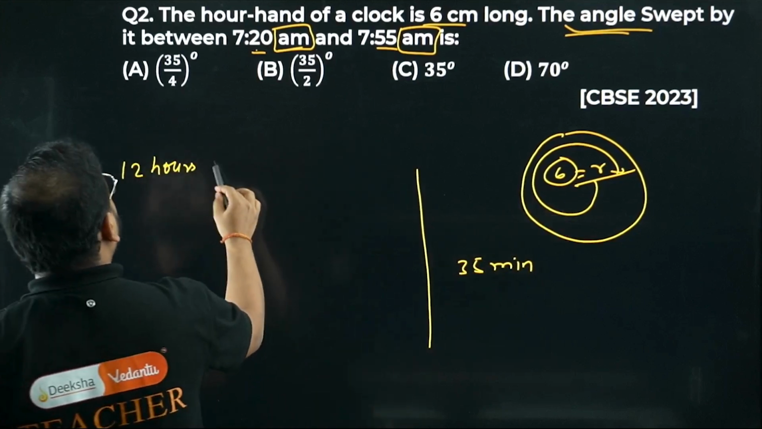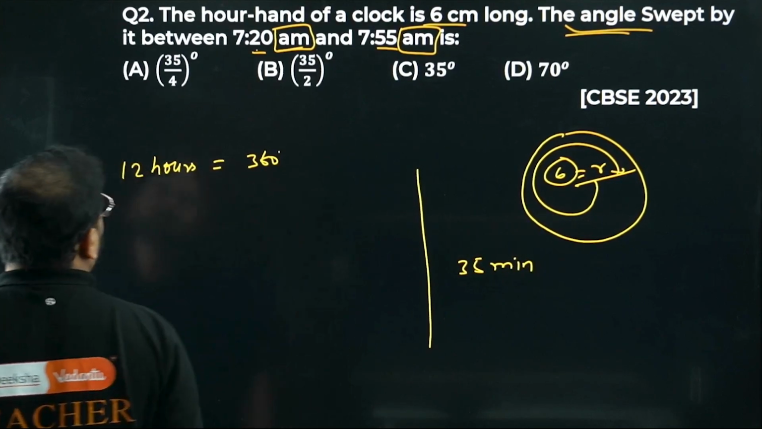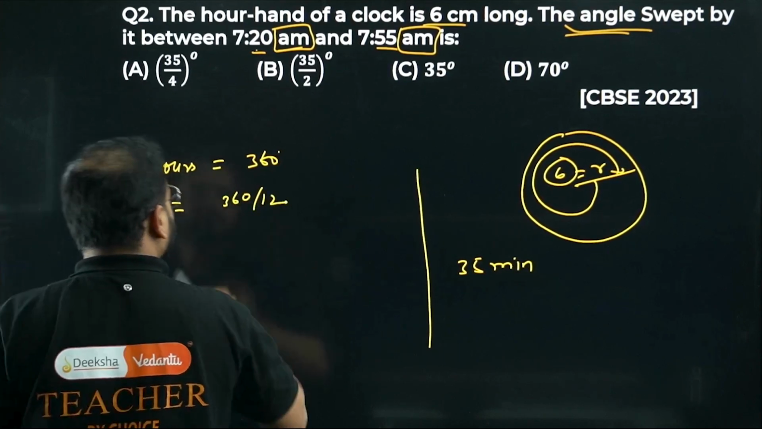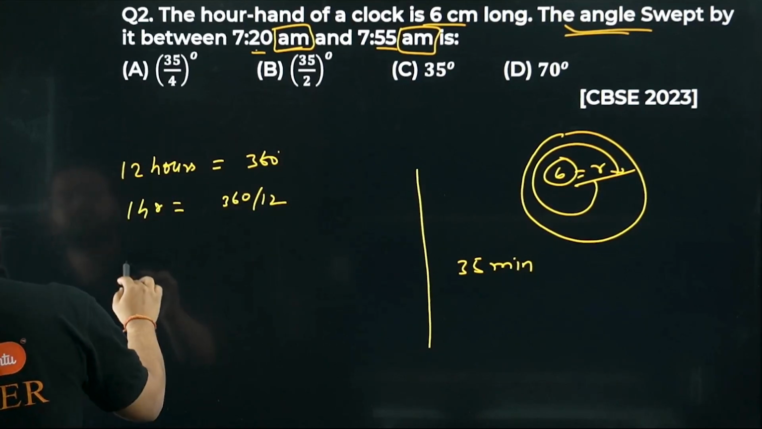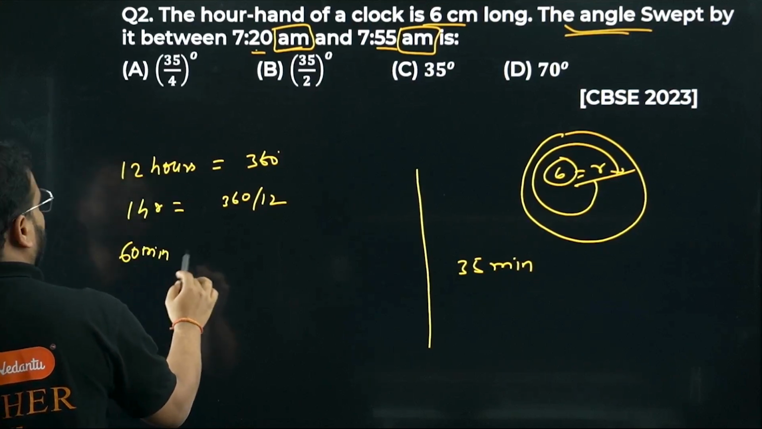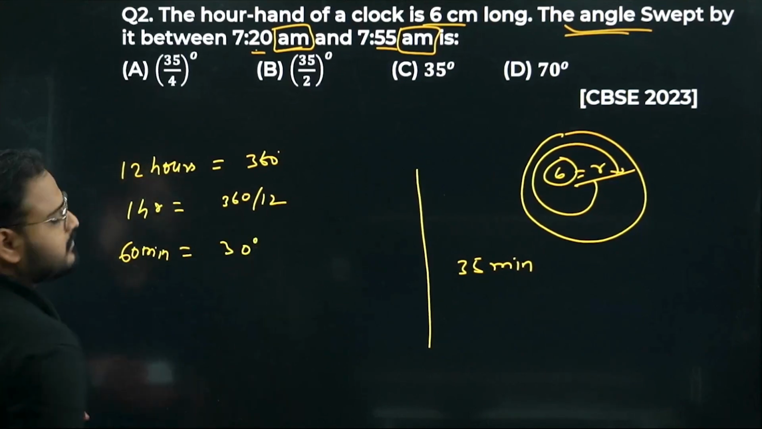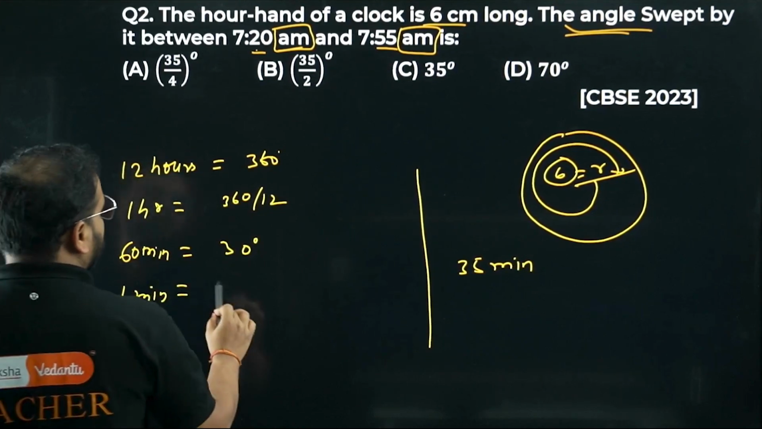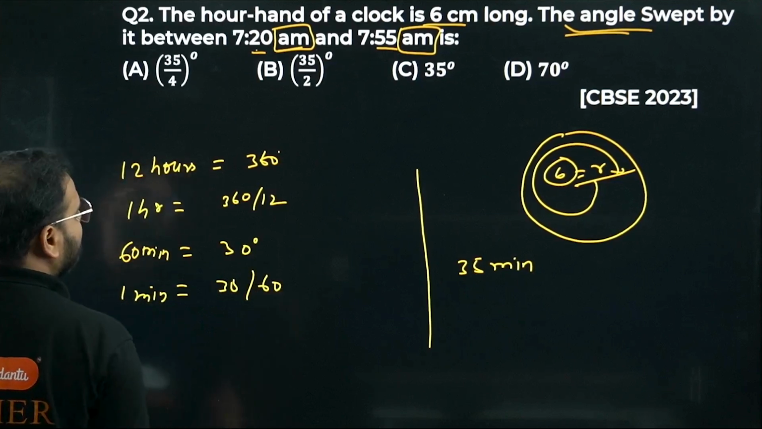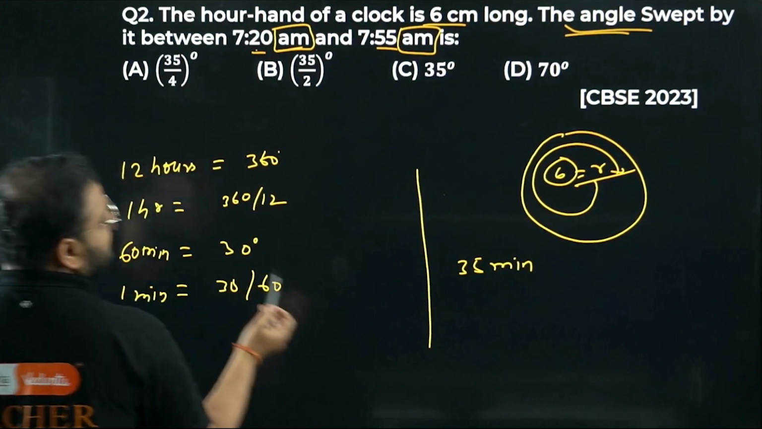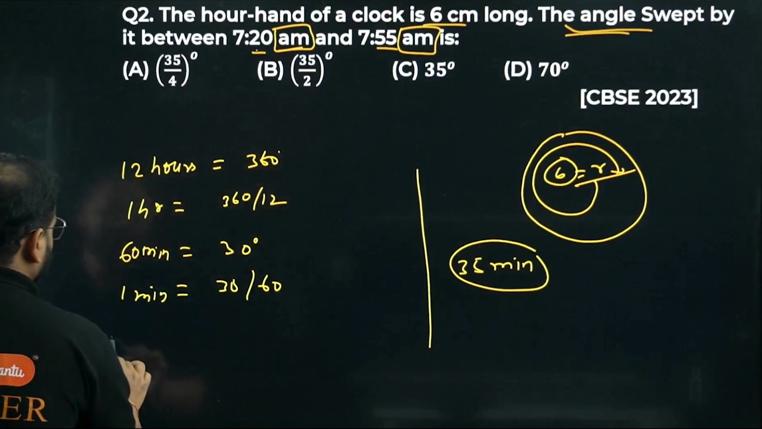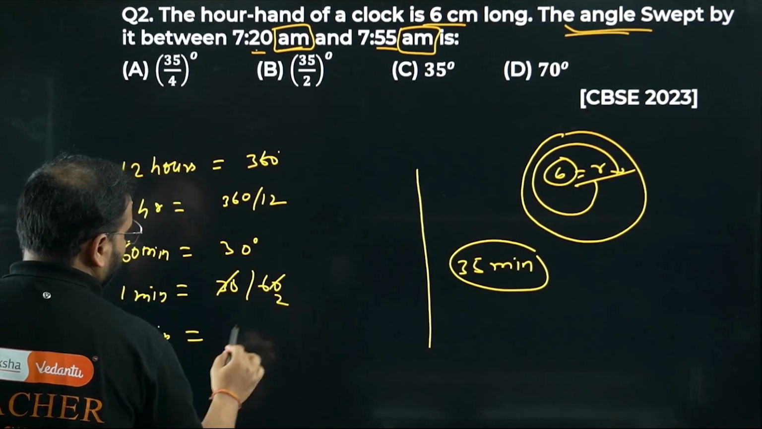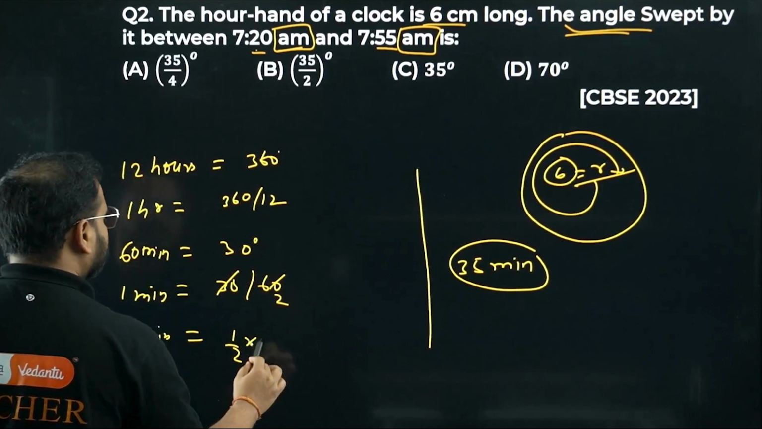It means in 12 hours, it goes 360 degrees. In 1 hour, it'll go 360 by 12, which is 30 degrees, and 1 hour is 60 minutes. We're looking for 1 minute: 30 by 60, simply 1 by 2 degrees. Now we're looking for 35 minutes. So 1 by 2 times 35 degrees.